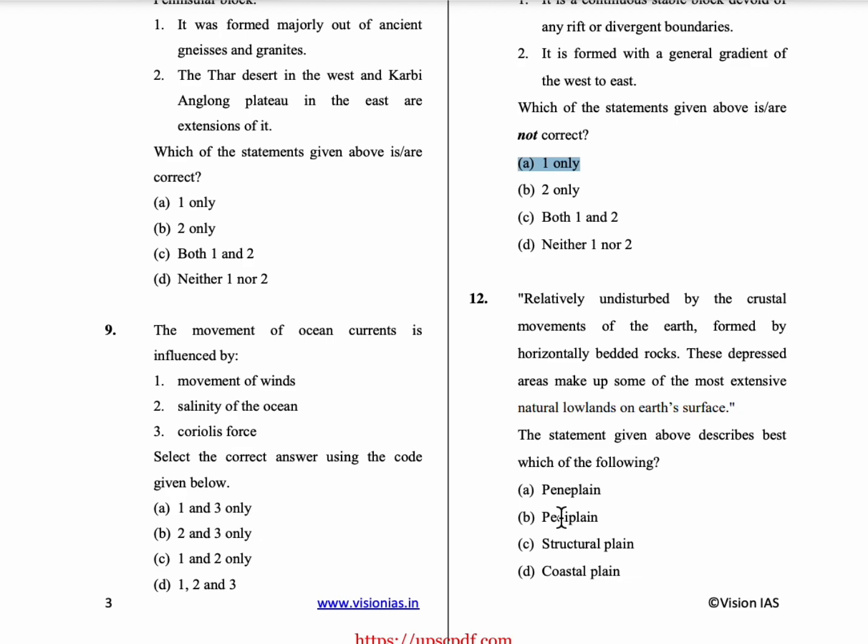Now, peneplain is the lowlands which are formed due to stream erosion, due to the continuous flow of water or any streams. Next is piedmont plain. Piedmont plain is formed just below the mountains. So piedmont plain is the lower plain areas which are close to mountains.